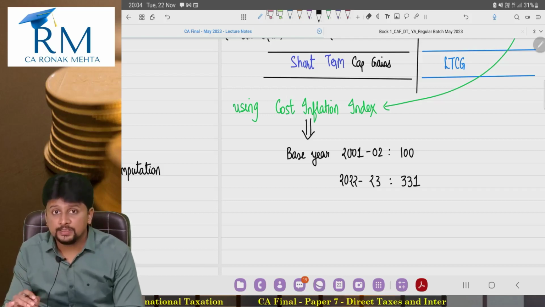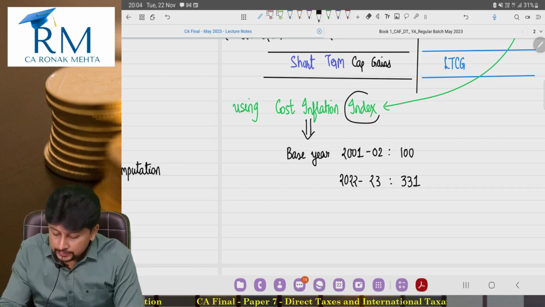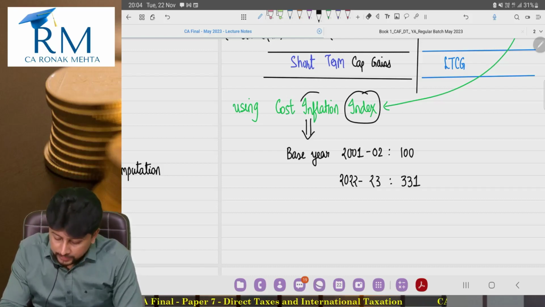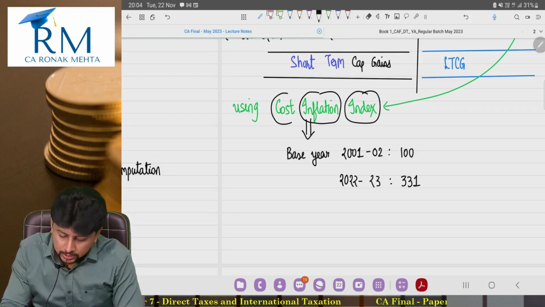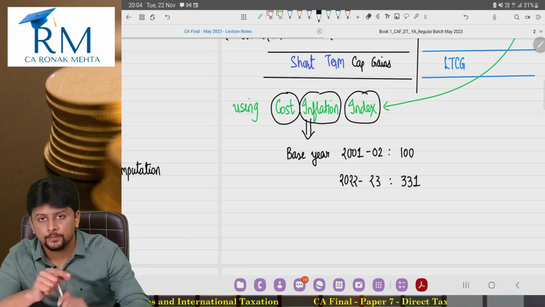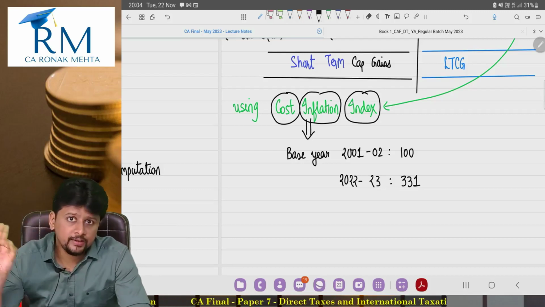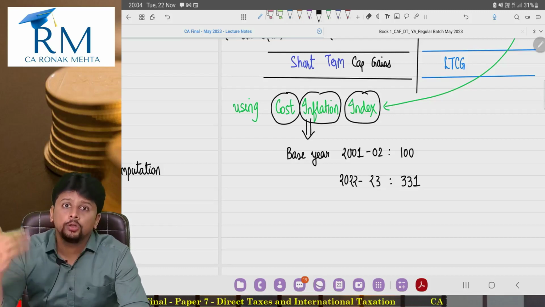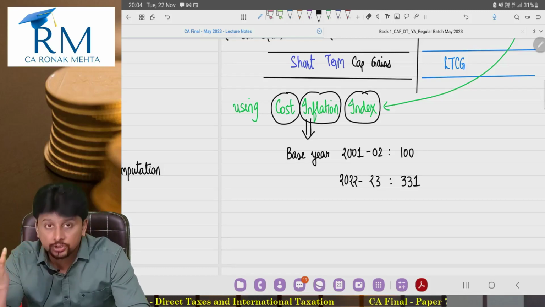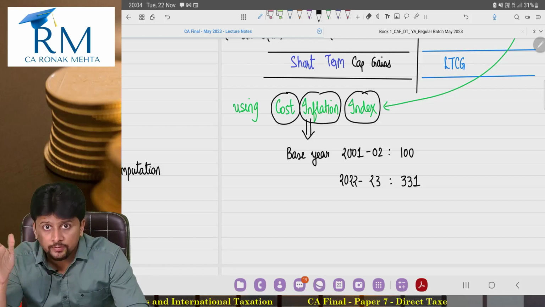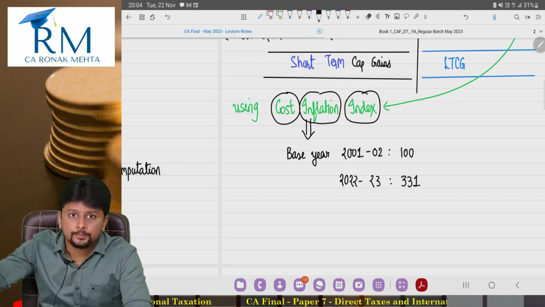But what are these? These are index numbers which show the effect of inflation on the cost. I'll repeat this. What is cost inflation index? Index number which shows the effect of inflation on the cost. Arey, but which cost? When you are talking about inflation, you are talking about the rupee inflation, na?